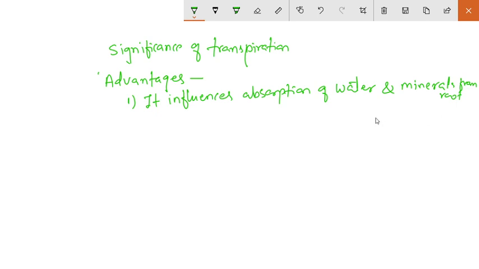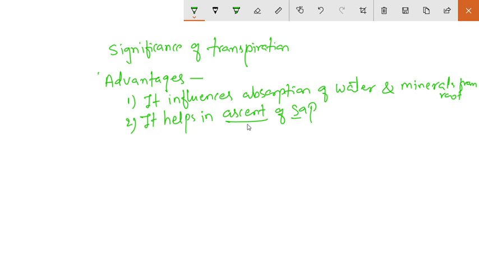So it is the first significance. It influences the absorption of water and minerals by the root. The second, it helps in ascent of sap. Ascent of sap means what? The upward movement of water and minerals through the xylem. That is known as the ascent of sap. We already discussed about the ascent of sap.